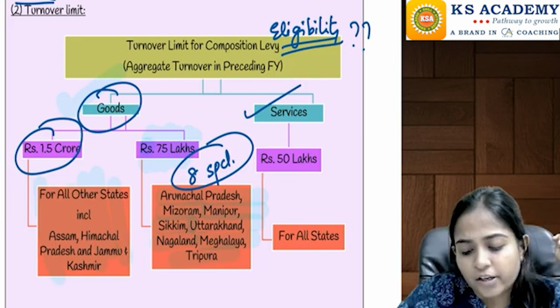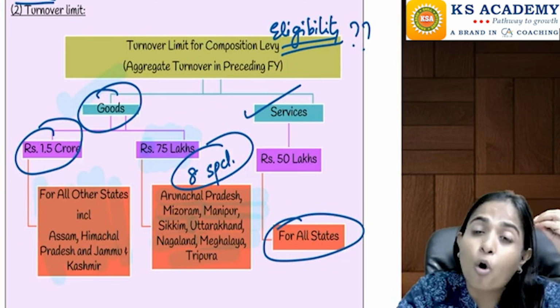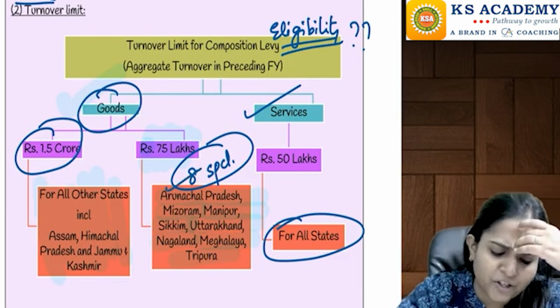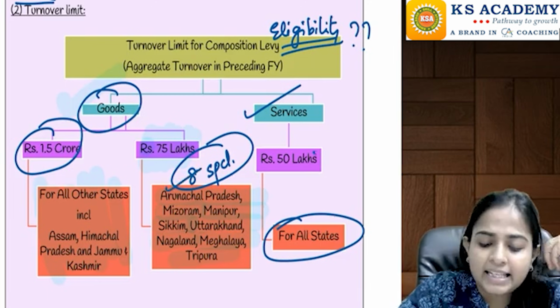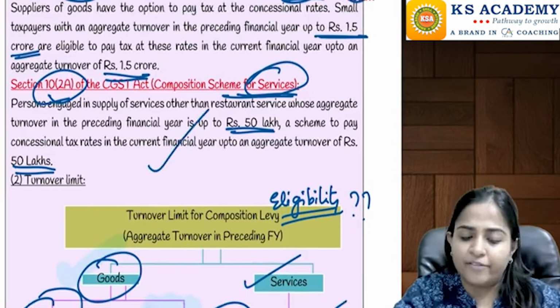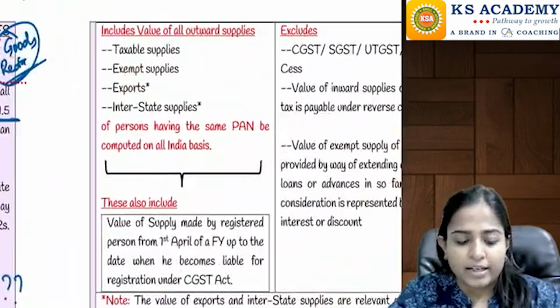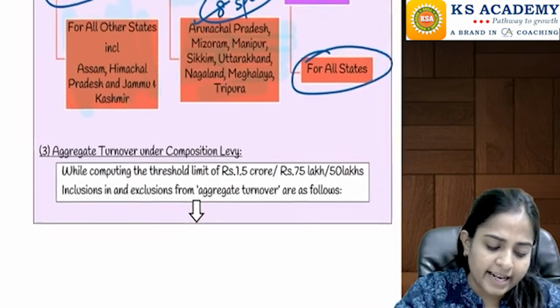And in case of services, for all the states, be it special category states or any other state, the limit is going to be 50 lakhs, just like we saw. Are you clear till here? Yes, now see the next thing that they are telling.